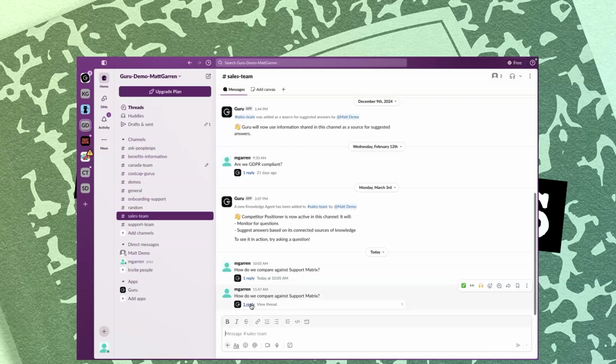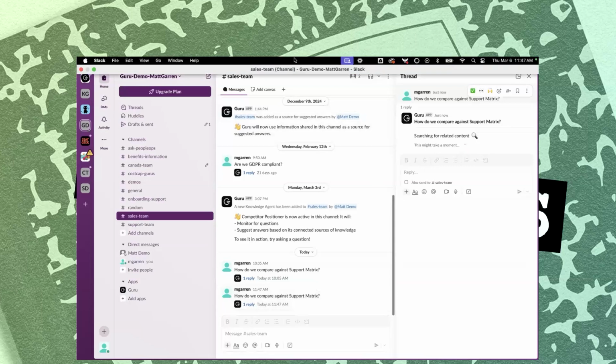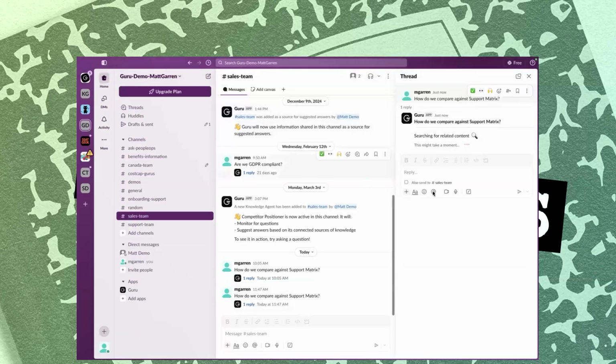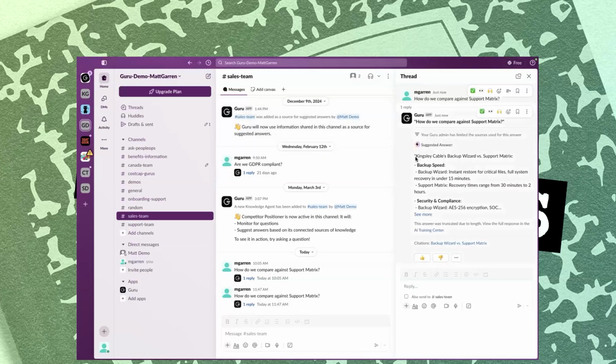We're going to save everybody time if we set up this ability for Guru to auto respond to these questions, because as soon as I ask a question in there, Guru is going to start searching and produce a suggested answer, just like if I ask Guru a question in the web app or in the extension. So if you're bogged down with those repeat questions, if your experts are complaining about that and you use Slack, hook up the knowledge agent, which I'll talk more about in a sec, to these busy Slack channels to answer those questions and save your experts time, save your question askers time, and reinforce Guru as that source of truth.